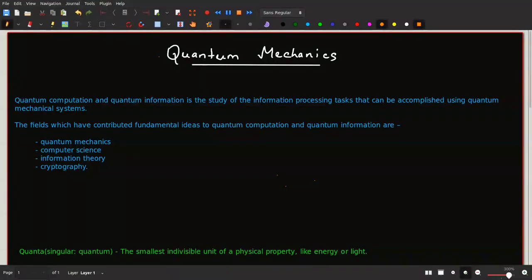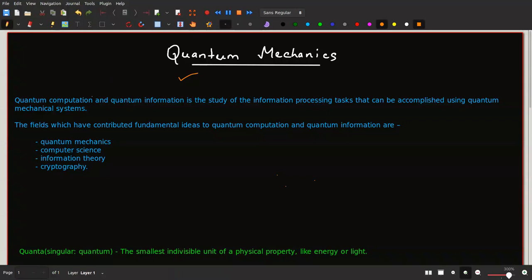In this video, I'm going to discuss quantum mechanics. Now you might be wondering that we started the course as quantum computation, but then how suddenly quantum mechanics is in the playlist? That also is the first lecture, right? So just understand one thing, that if I'm using this as the first lecture, that means somewhere this forms the basis of quantum computation, okay? So how am I going to discuss this in this lecture?